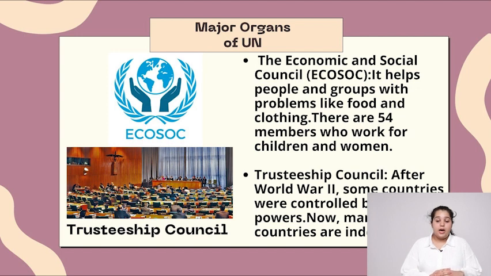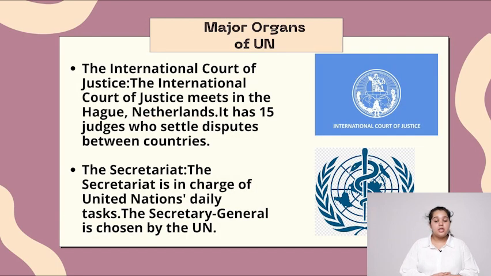Trusteeship Council. After World War II, some countries were controlled by foreign powers. Now, many of those countries are independent. The International Court of Justice meets in the Hague, Netherlands. It has 15 judges who settle disputes between countries. The Secretariat is in charge of the United Nations' daily tasks. The Secretary General is chosen by the UN.